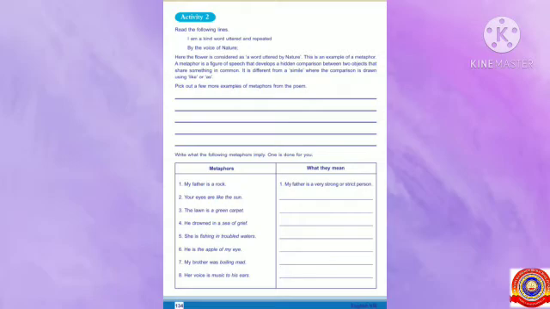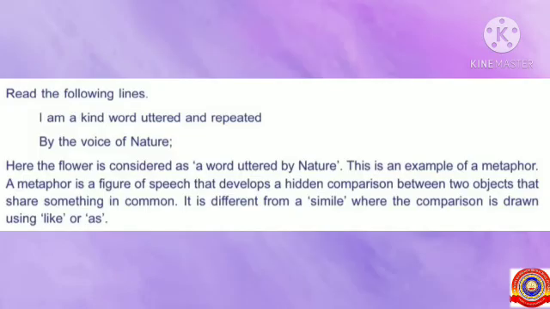Students, now all of you take page number 134. Here you can see activity 2. Read the following lines. I'm a kind word uttered and repeated by the voice of nature. Here the flower is considered as a word uttered by nature. This is an example of a metaphor.